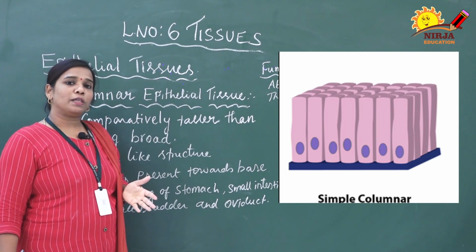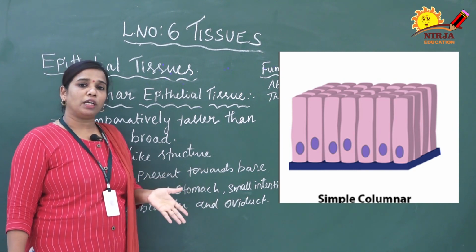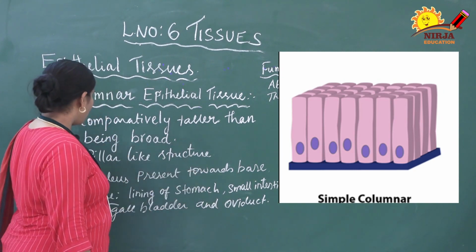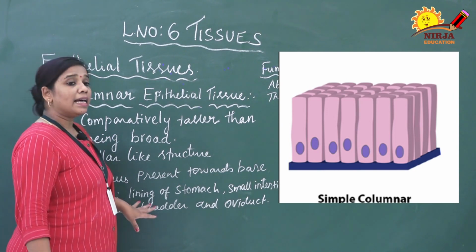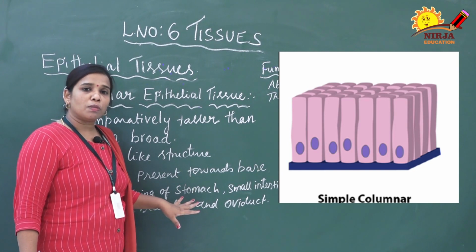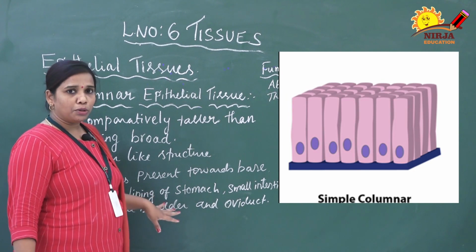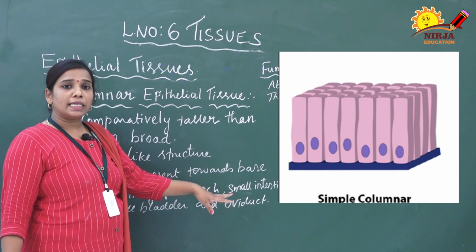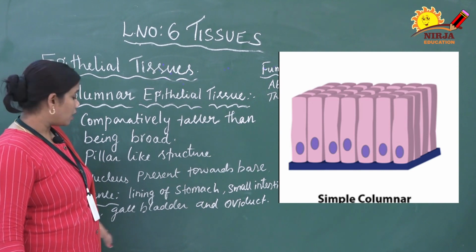As usual, it lies on the basement membrane that is made up of a matrix protein called collagen. So the location of this columnar epithelial tissue is the inner lining of the stomach. It is a mucous membrane. Inside the stomach a mucous membrane is present, and that mucous membrane is made up of this columnar epithelial tissue. At the same time, it is present inside the small intestine and colon. Colon is nothing but the large intestine.